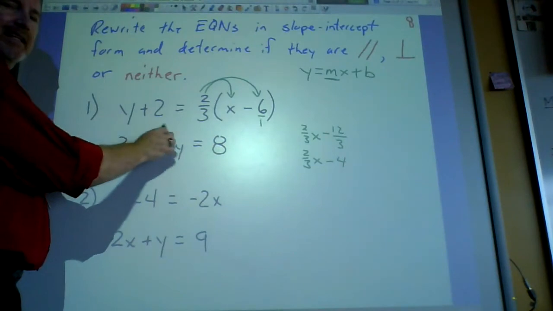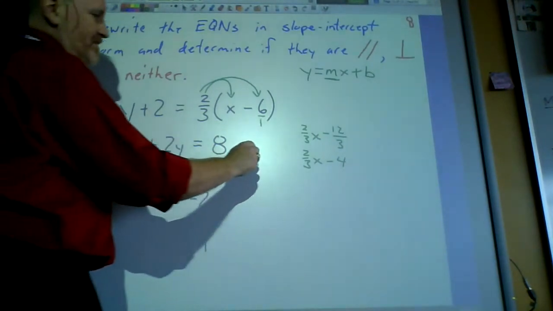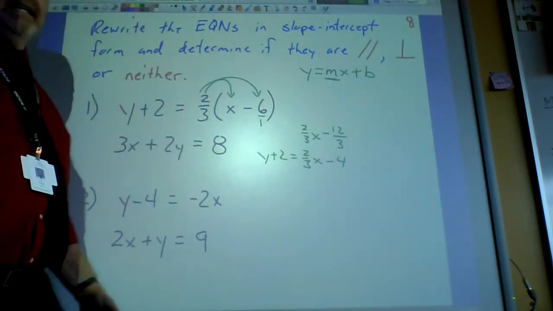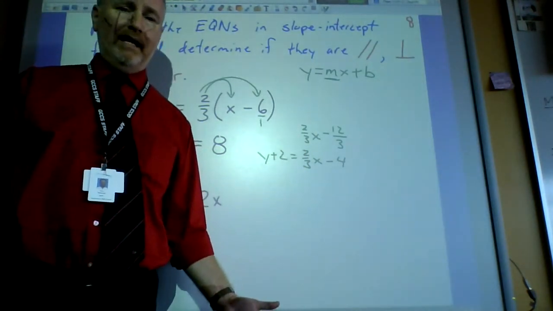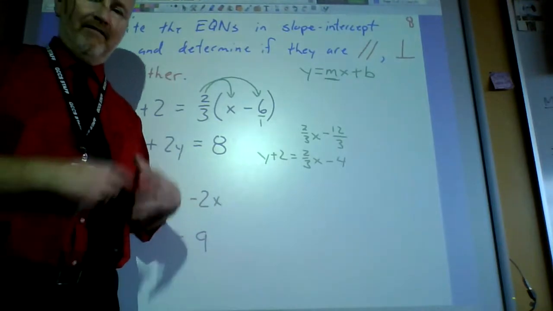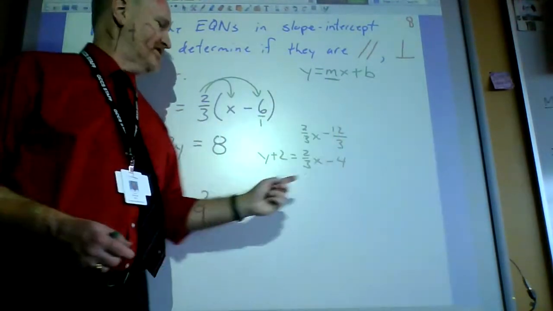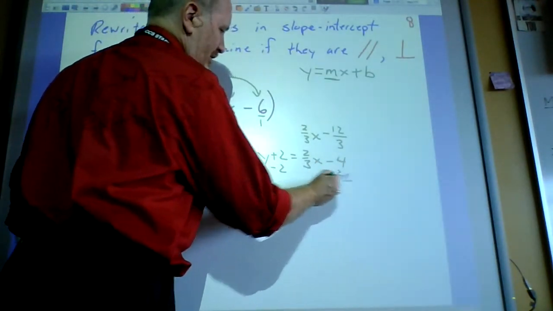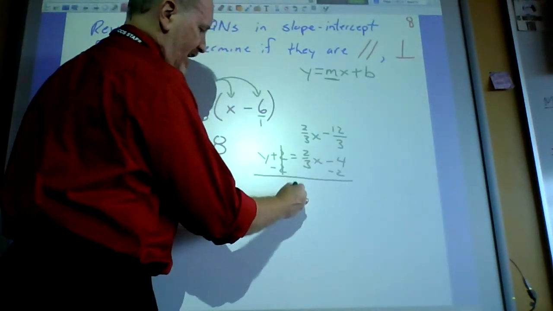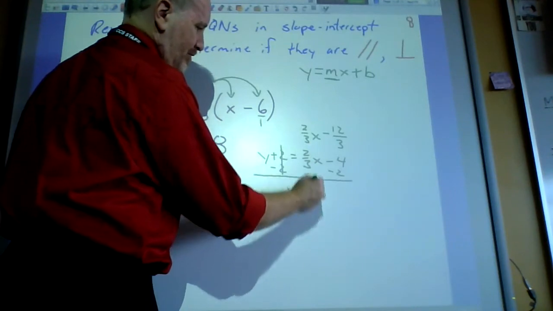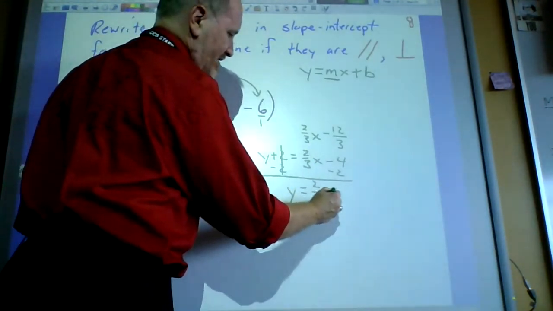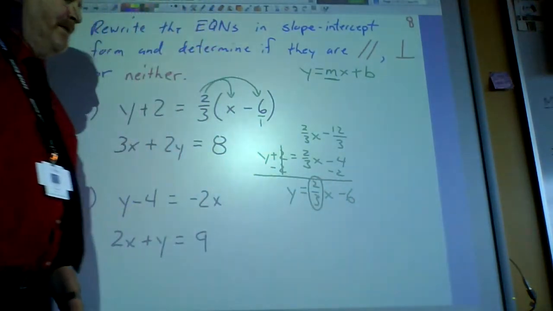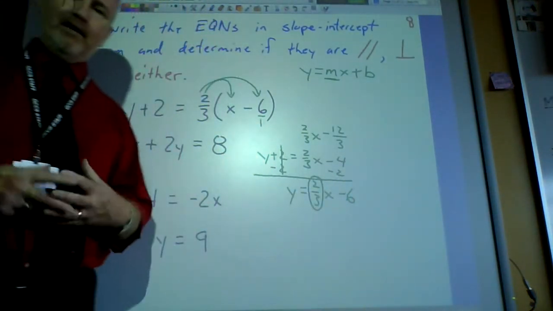But I've been neglecting the left-hand side. It's still y plus 2. So technically, I know the slope already. But if you want to go ahead and follow through the procedure to make it look like this, you get rid of that plus 2 by saying minus 2 minus 2. And of course, he would cancel out. So your final slope-intercept form would be y equals 2/3 x minus 6. So his slope is 2/3. Now I got to find his slope and compare them.